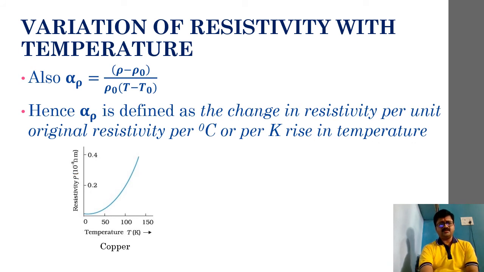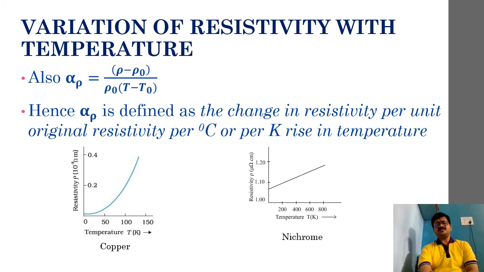It is non-linear up to certain temperature level, and suddenly it shows a little bit of linearity, but its variation is not linear at all further, right? So hence in case of copper, the variation of resistivity is almost non-linear, and it is not starting from zero. Remember this.